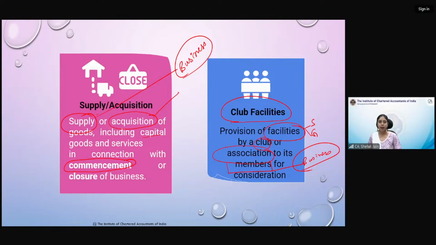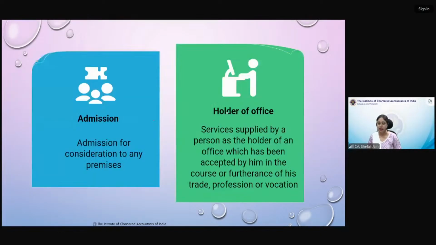So this is business, we have covered this aspect up to club facilities. Now next is admission. Admission for any consideration to any premises. When you go to a circus, you are charged an entry fee. You go to a music concert, you are charged an entry fee. When you go to any water park or any adventure park, you are charged an entry fee. So when you are paying a consideration, and because after paying that consideration you get admission to that particular premises, that is considered as business. Okay, this is simple. So I think this will be easy for you to understand.